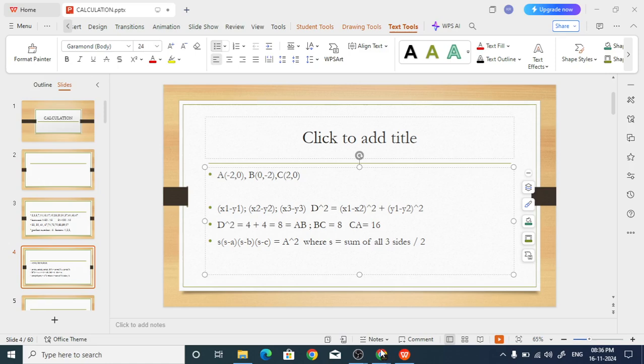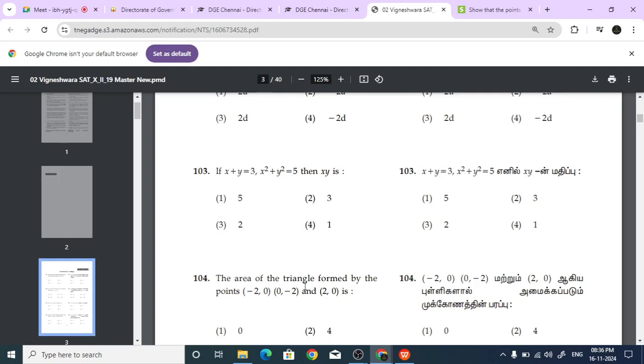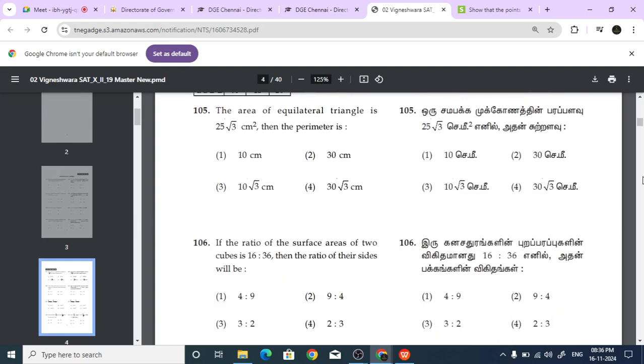Yeah, that's the way you should do. Okay, so we'll go to at least the method we know. The area of an equilateral triangle is 25 root 3 centimeters. Then the perimeter is? What is an equilateral triangle? What do you understand by an equilateral triangle?